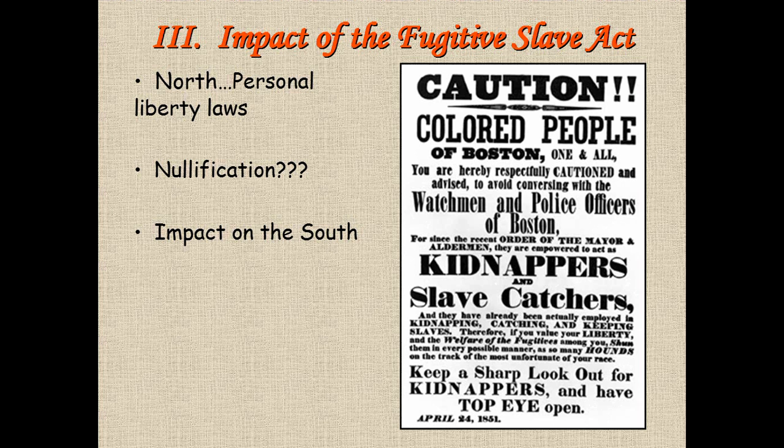Northern states began to pass laws to get around the Fugitive Slave Act. These collectively are known as personal liberty laws. If you think about it, what these laws are is the North nullifying the Fugitive Slave Act. Now think back to the 1830s when South Carolina objected to the tariffs, which were a national law. Northern states said, tough, you have to collect the tariffs. A lot of Southerners didn't like this because they saw that the North was being kind of hypocritical here.